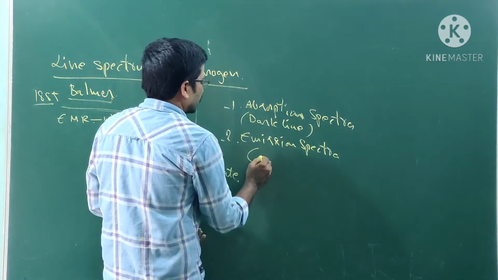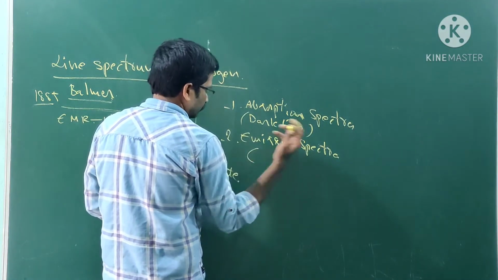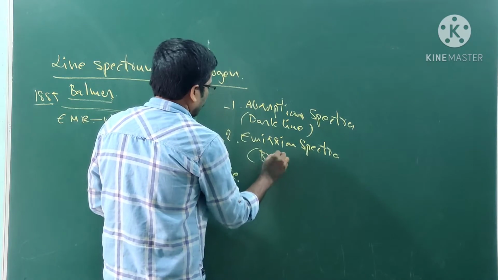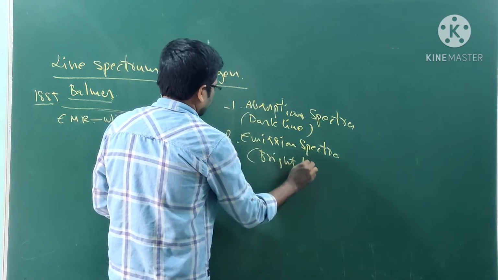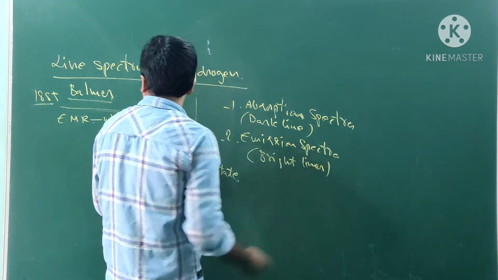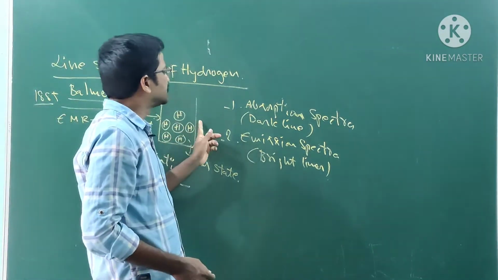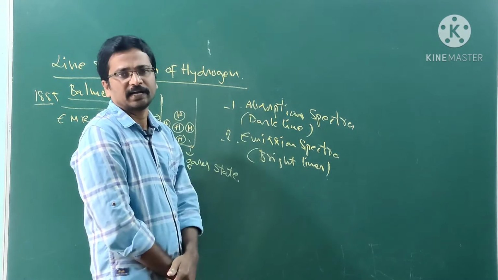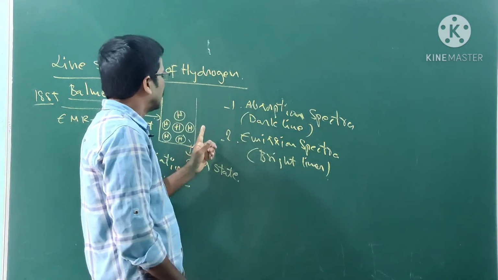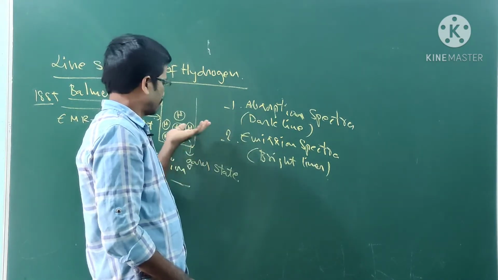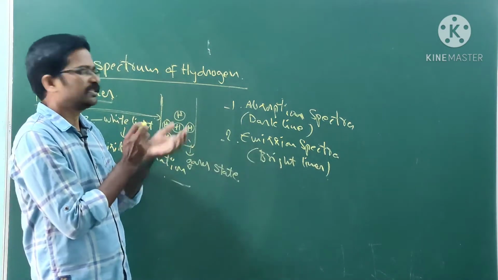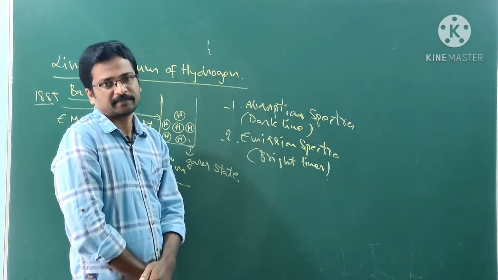Emission spectra give bright lines. Initially we get absorption spectra, as atoms absorb the radiation.